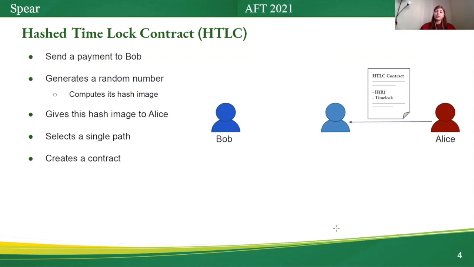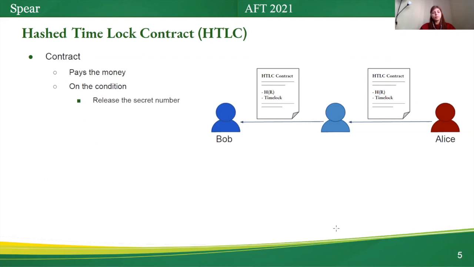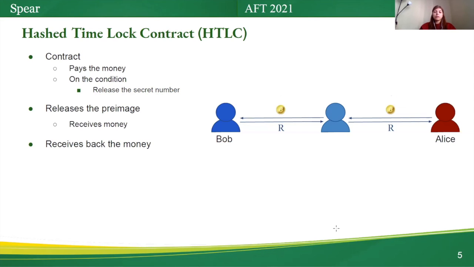For making a payment, Alice creates a contract with the next node in the path. Also, all intermediate nodes create contracts together. The hash images in all of these contracts are the same. This contract basically pays money to Bob on the condition that he releases the secret random number. If Bob releases his pre-image, he receives money. Otherwise, Alice receives back the money.